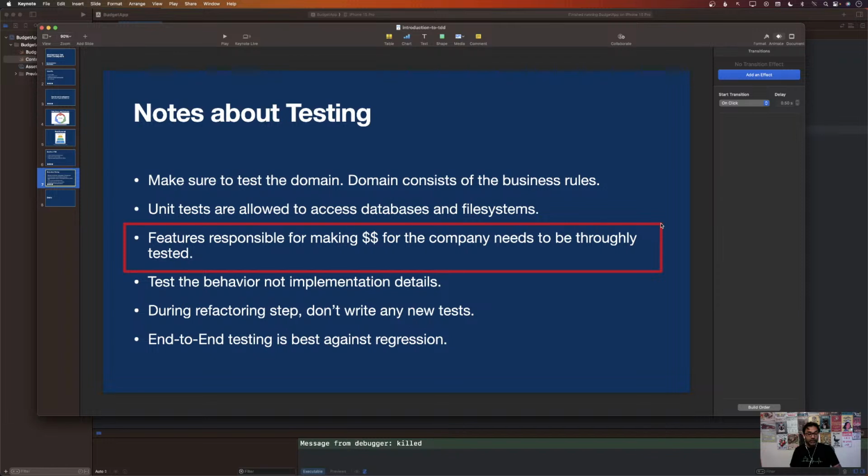You have to make sure that the code responsible for charging people when they go over the allocated amount has to work, because that is billions of dollars worth. These companies are making billions on fees and late fees and these kinds of things. So you have to make sure that that code works.